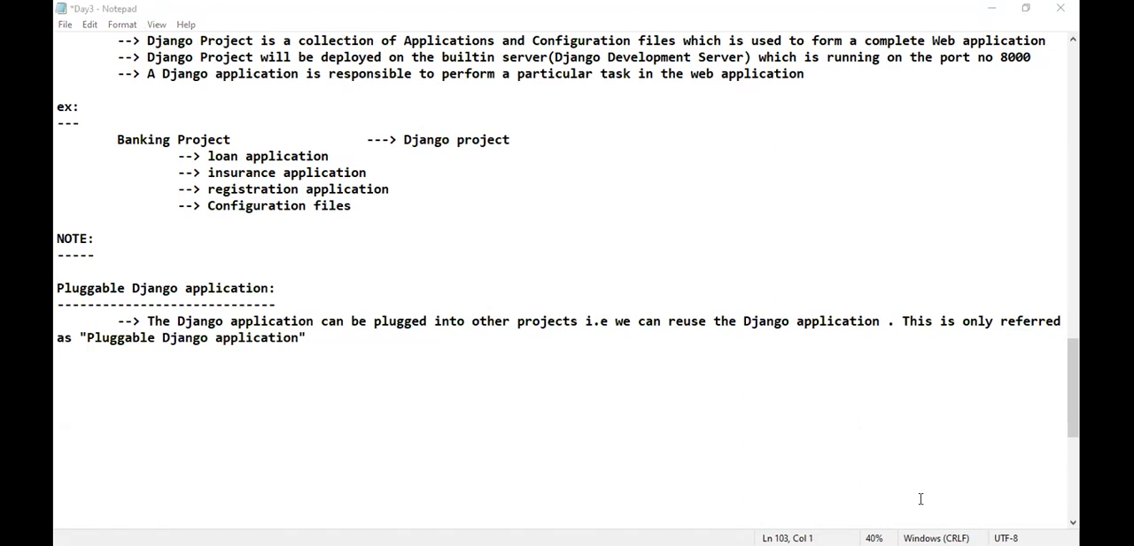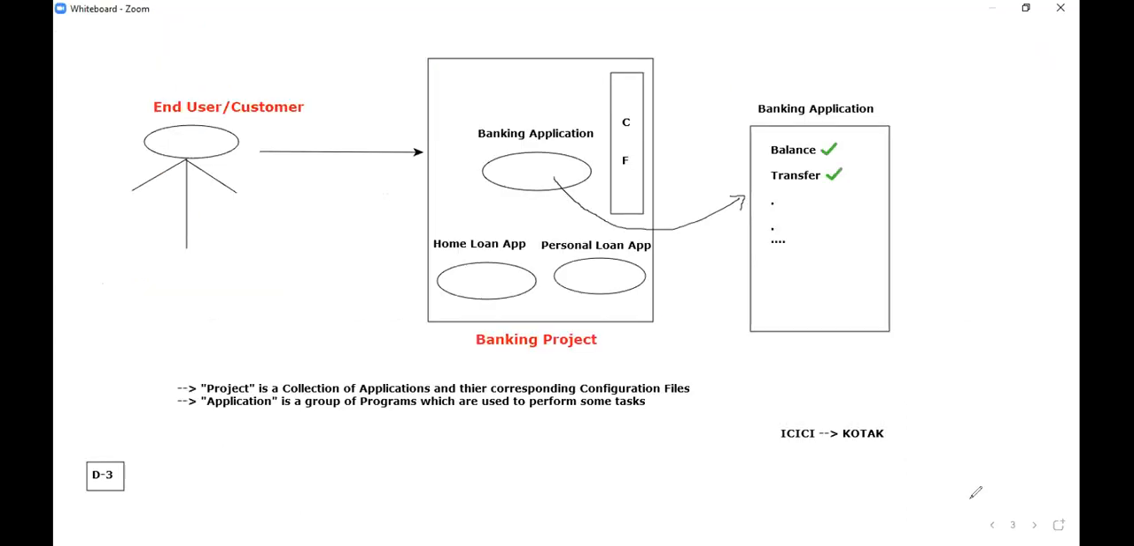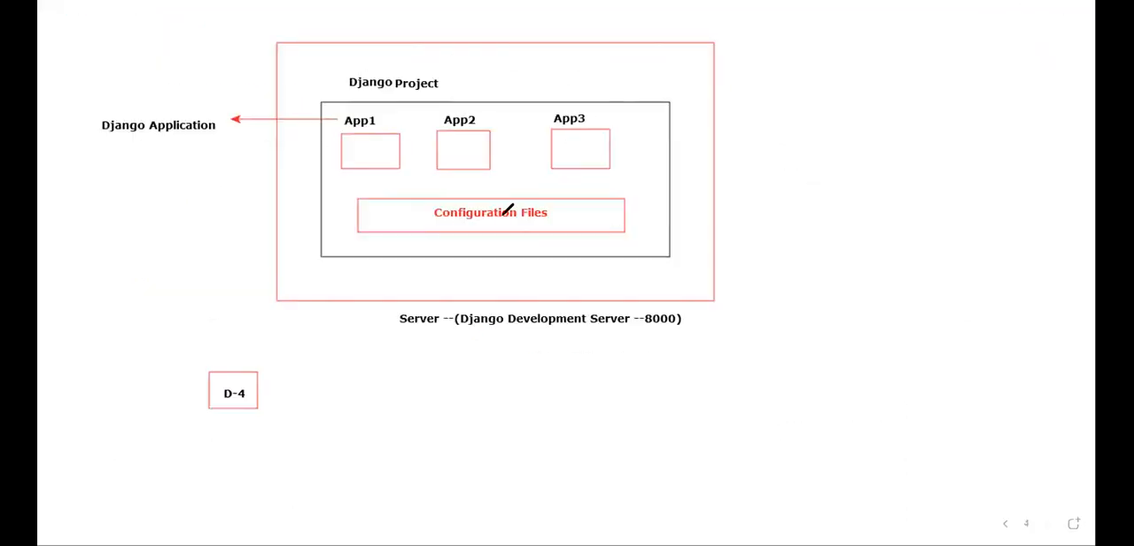One more question I will ask. Please tell the answer. Without an existing project, that means without a project, is there a chance of creating a Django application? Yes or no? If you look at diagram number 4, easily you can tell the answer. My question is very simple. Without creating a Django project, is it possible to create a Django application? 100% no. Without creating the Django project, you cannot create the Django application.